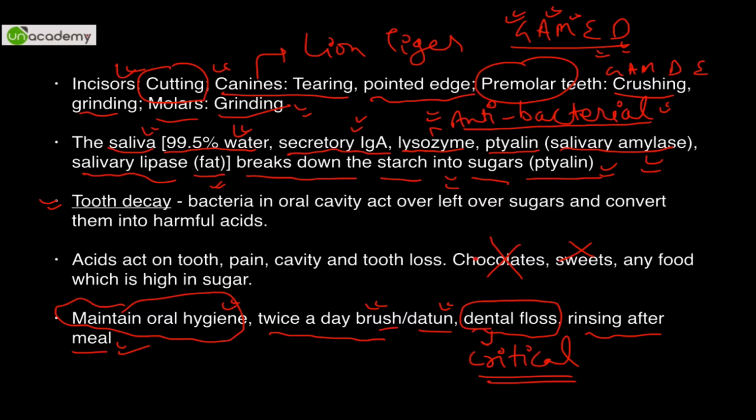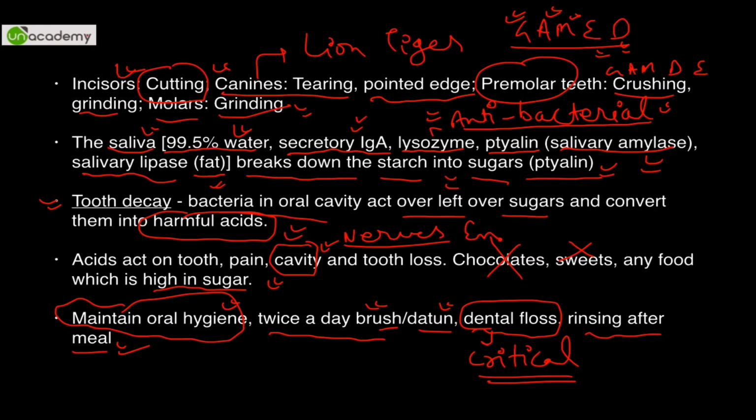But what happens in childhood, which happened to me also, I got my molar out. So chocolates, sweets, and any food which is high in sugar, children like me, we usually don't brush and we just sleep over it, and 8 घंटे में bacteria in oral cavity act over left sugars, convert them into harmful acids. Now these acids create hole in our teeth which are called as cavity. This cavity में now nerves become sensitized. Okay, so nerve के contact में आ जाते हैं.